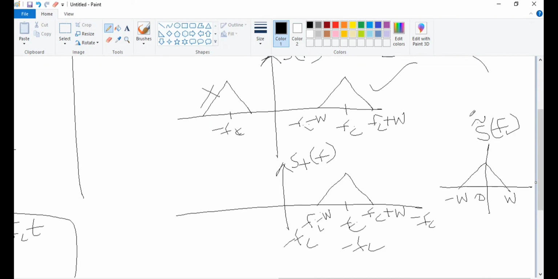Here S tilde of f, if you observe the frequency spectrum, it is representing the frequency spectrum of your normal low pass signal. So this is your S tilde of f. What I told you orally, that the complex envelope will convert the band pass signal to a low pass signal, is graphically proved here. Okay, that's all for the day.